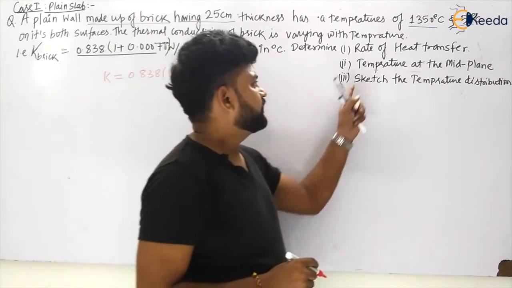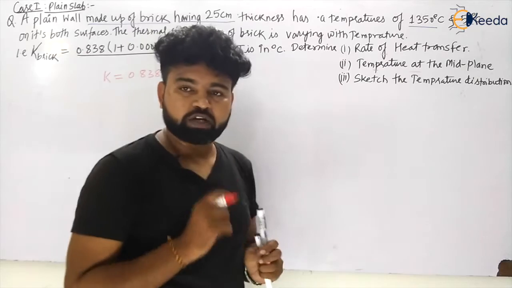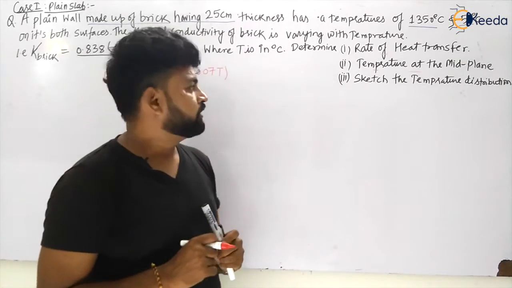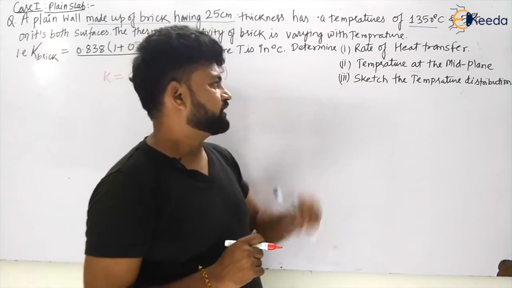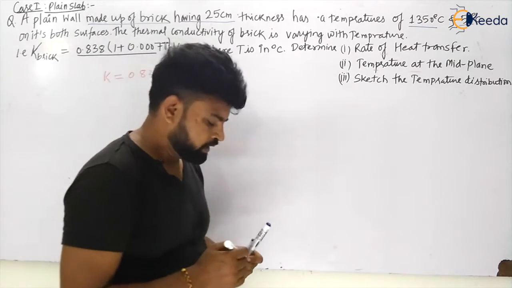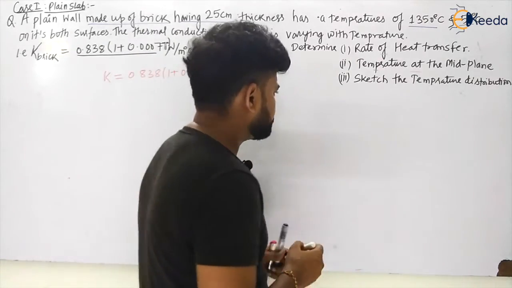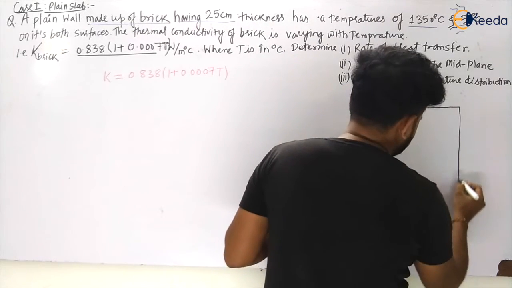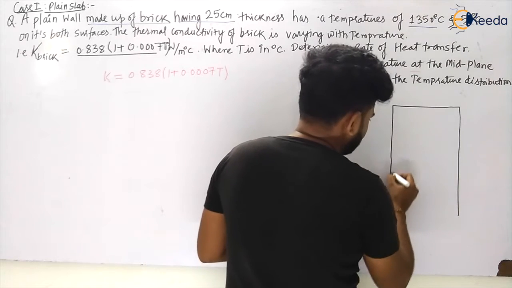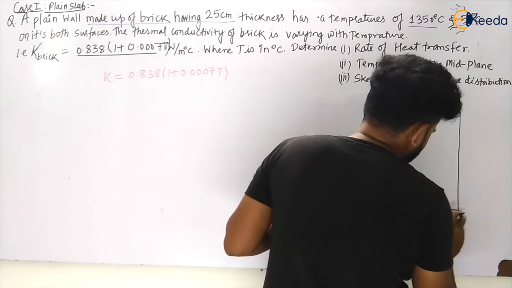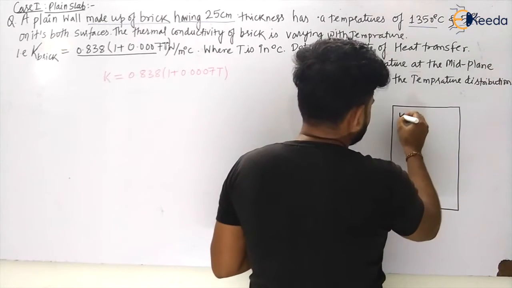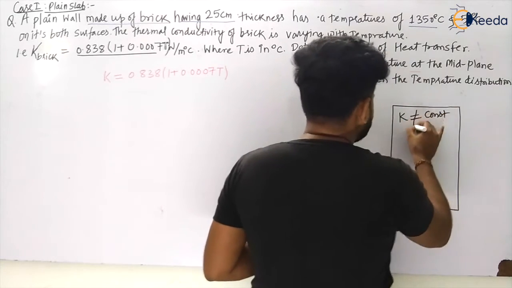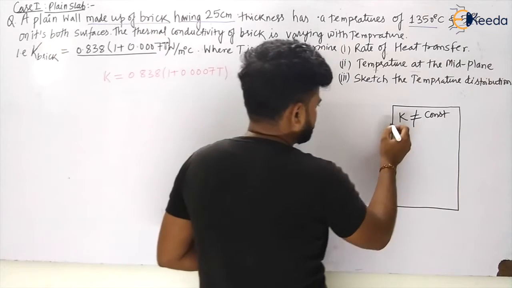Now what he is asking, let us see. First we have to calculate the rate of heat transfer. Second, the temperature at the mid plane. Then sketch the temperature distribution. He has given us a plane slab, and in this plane slab K is varying. K is not constant, K is varying with temperature, my dear students.